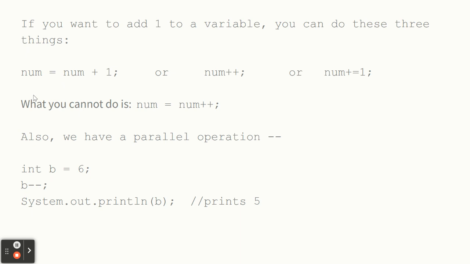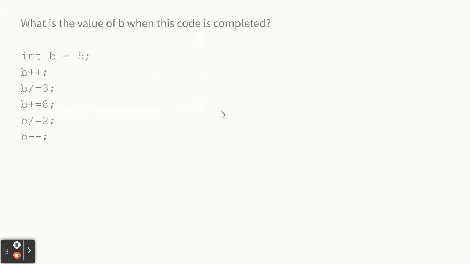So if you want to add 1 to a variable, if the variable is called num, you could do num equals num plus 1, or you could say num plus plus, or you could say num plus equals 1. But you can't say num equals num plus plus. Don't do that. You would never put the plus plus in with an equal sign. You would just do it all by itself. And then lastly, we have the minus minus, which is just taking 1 off of something. Just little encodings that you'll get to practice shortly.